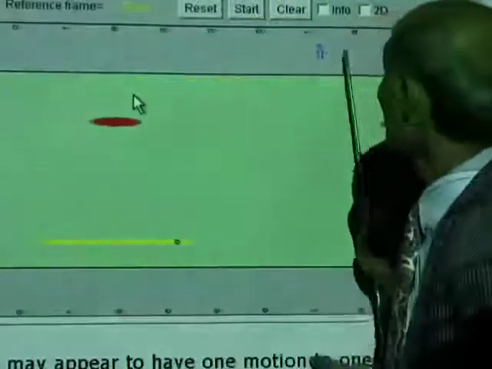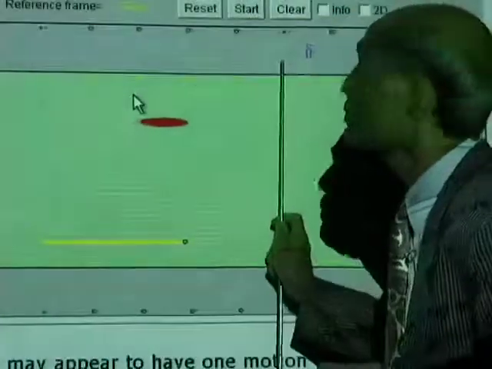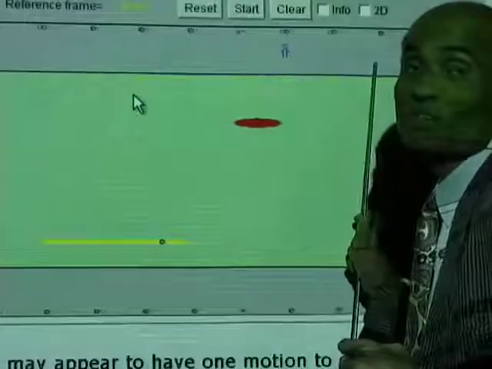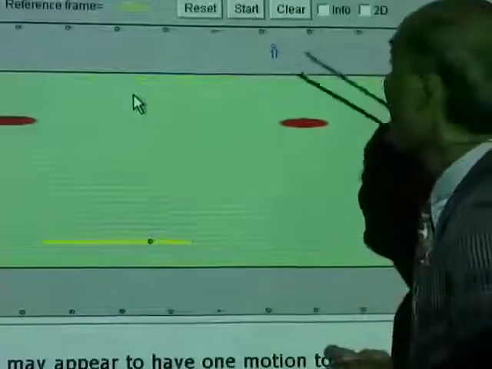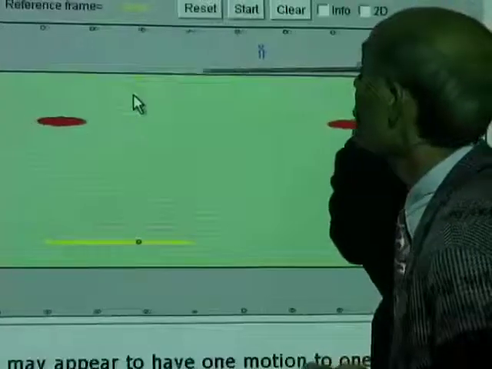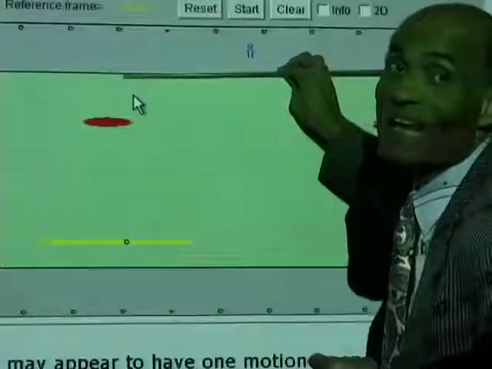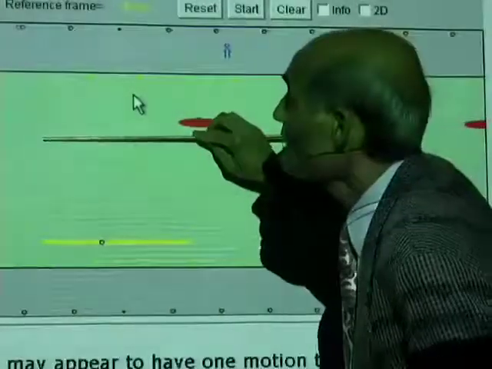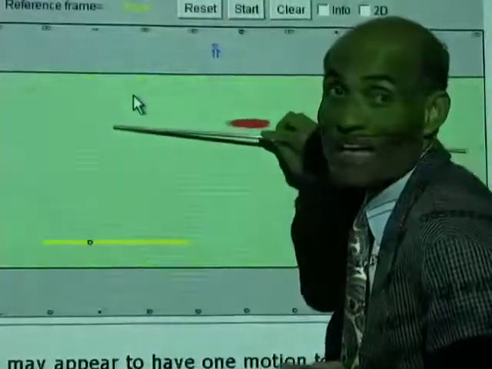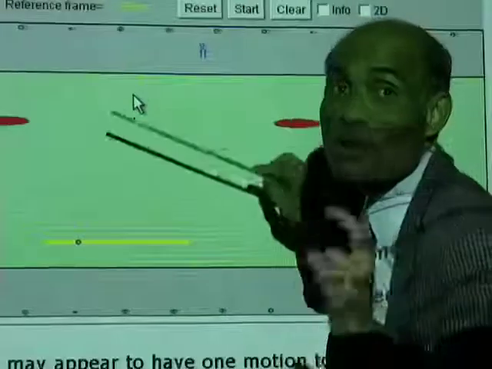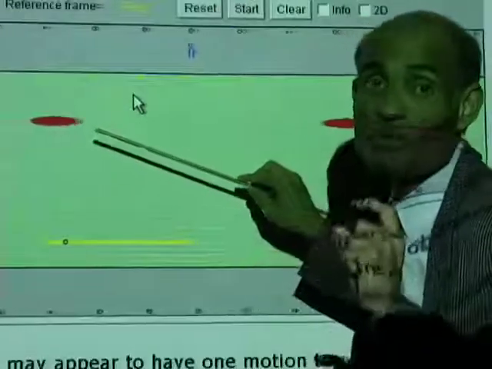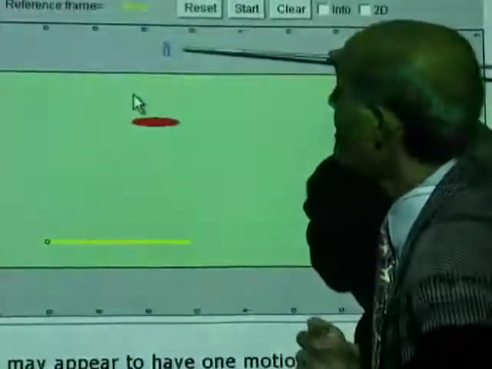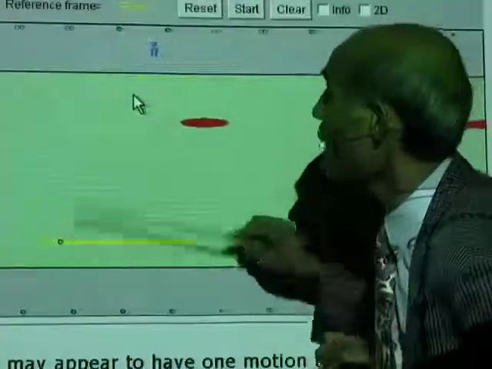Now look at this. The man, originally we said, was moving 1 meter per second to the right. And now you see him moving 1 meter per second to the left. That means when you brought the river to a stop by applying an equal and opposite velocity, 2 meters per second to the left, you apply that velocity to every object.